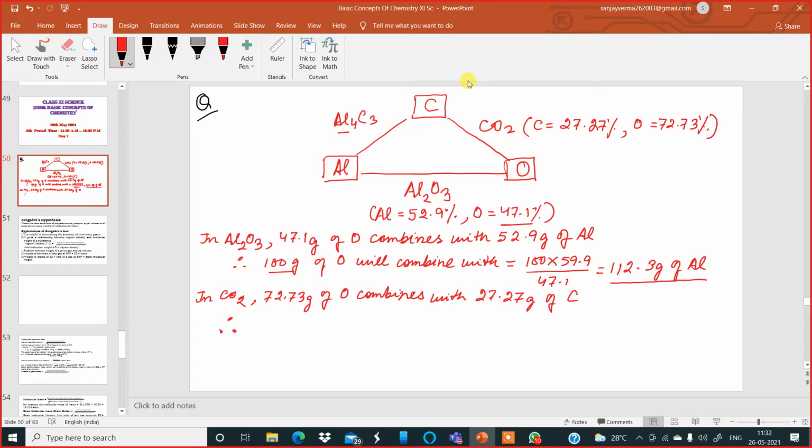Therefore, making the weight of oxygen the same in the second compound also, I'll write down, therefore, 100 grams. Here it is 100, so here also I have to make it 100. Therefore, 100 grams of oxygen will combine with